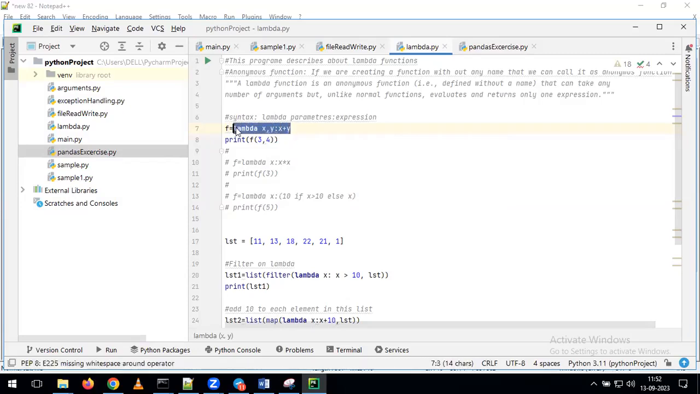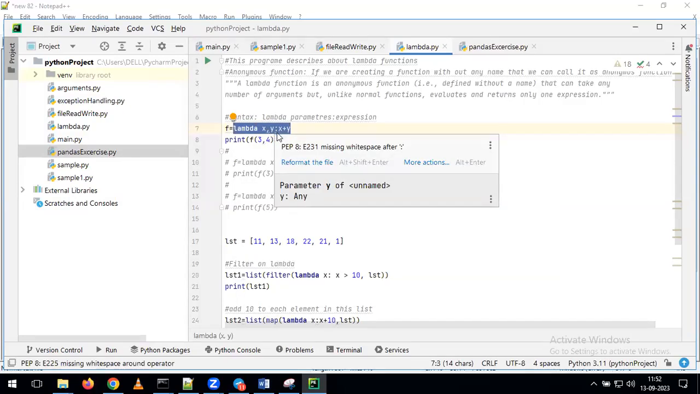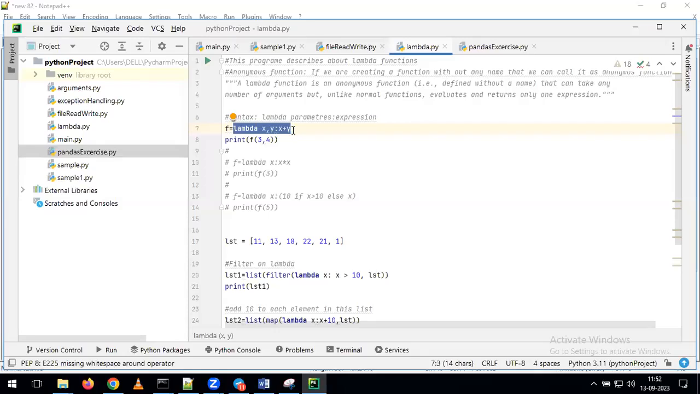This is the syntax we need to follow. Lambda, then we specify the variables. After that, we give the colon. Then we specify what operation you want to perform as per your requirement. Now here my requirement is to perform the addition operation. So for that, I have given the two variables. After that, simply we give the addition operation.